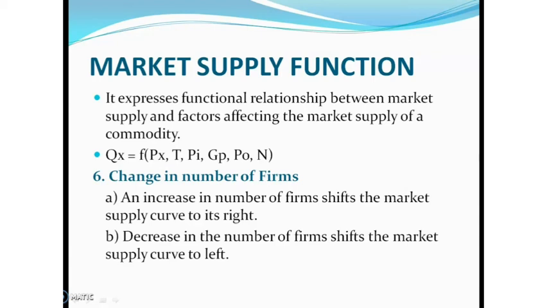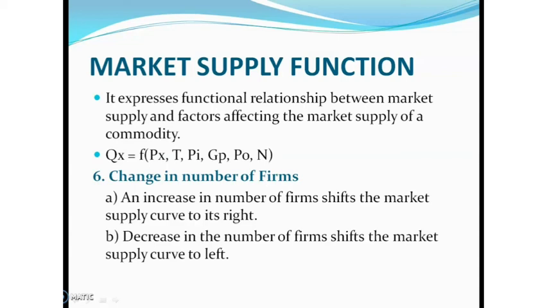Then next is market supply function. What do you mean by market supply function? It expresses the functional relationship between market supply and factors affecting the market supply of a commodity. It is expressed as Qs = f(Ps, T, Pi, Gp, Po, N). The first 5 factors are the same as individual supply.